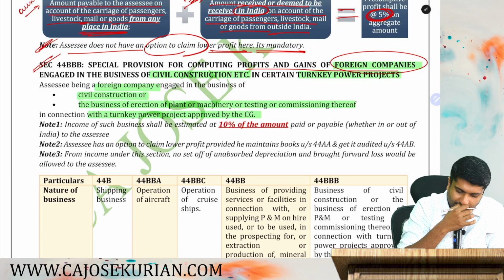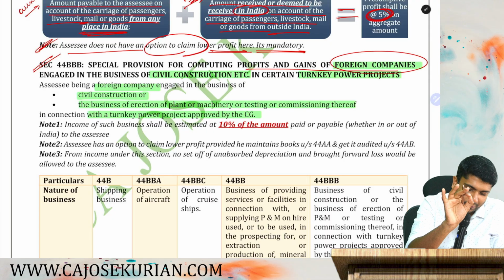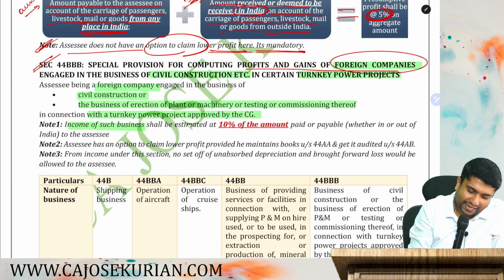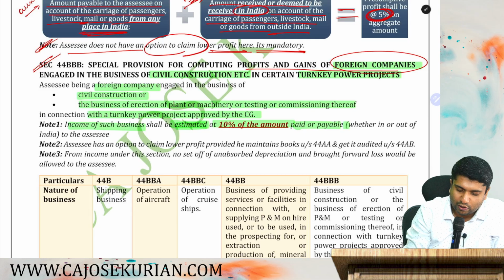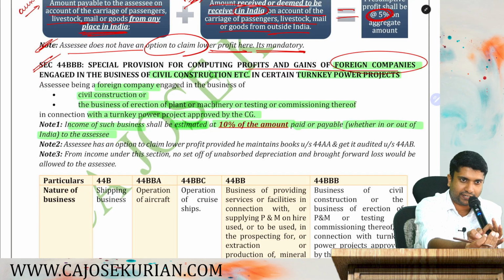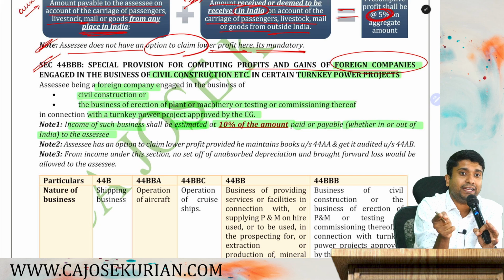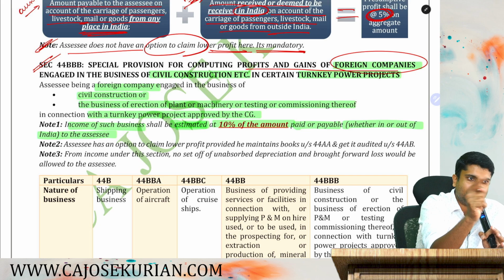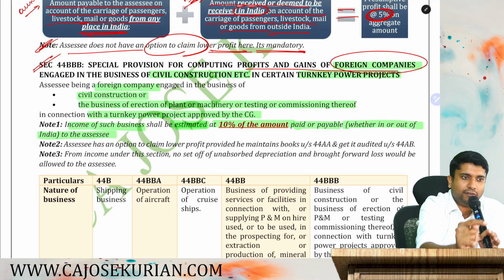Coming back to the point, friends. So, in connection with the turnkey power project set up by the central government, now the question is, how much is the presumptive profit? Very simple. Income of such business shall be estimated at 10% of the amount paid or payable, whether in or out of India, to the assessee. That simply means whatever income you are getting from this activity, you take that entire income and apply 10%. That 10% shall be your presumptive profit.